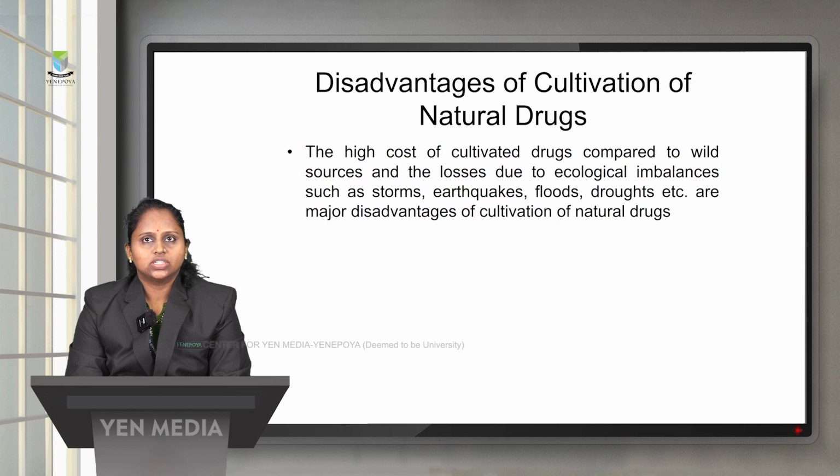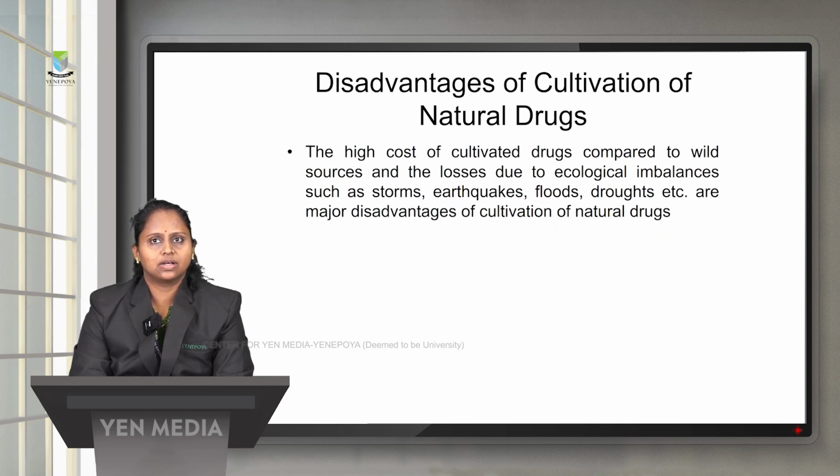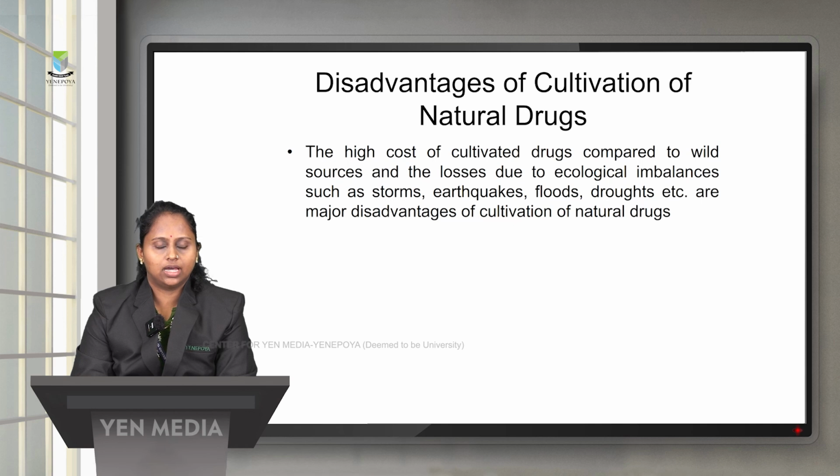So the disadvantages of cultivation of natural drugs. High cost of the cultivated drugs compared to the wild sources, and also the loss due to ecological imbalances, maybe earthquakes or storms, floods, droughts, etc. So they are the major disadvantages of cultivation of natural drugs.